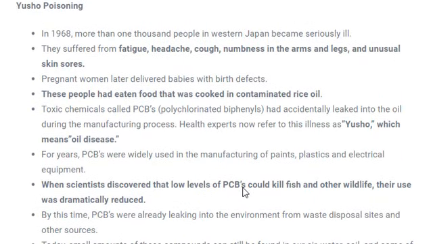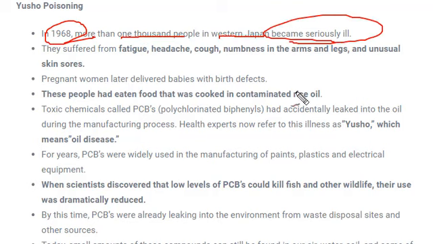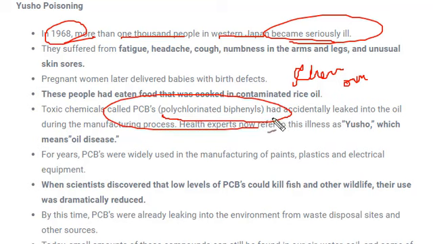Next is Yusho poisoning. Again, this sounds like a Japanese name. Yes, it is a Japanese disease actually. It was first found in 1968, in 1000 people. They all became ill, and the reason behind this illness was a chemical. A chemical called polychlorinated biphenyl was used in an oil producing factory, and accidentally this chemical was released into the oil, and these oils were consumed by the people living in Japan. Because of the consumption of this chemically active compound, people started suffering from some kind of disease, and that disease was named Yusho. In Japanese, Yusho means oil disease, so that's why it was named Yusho poisoning.